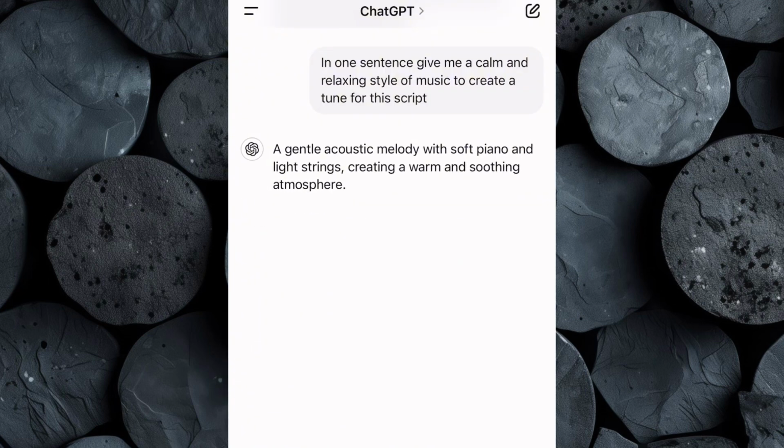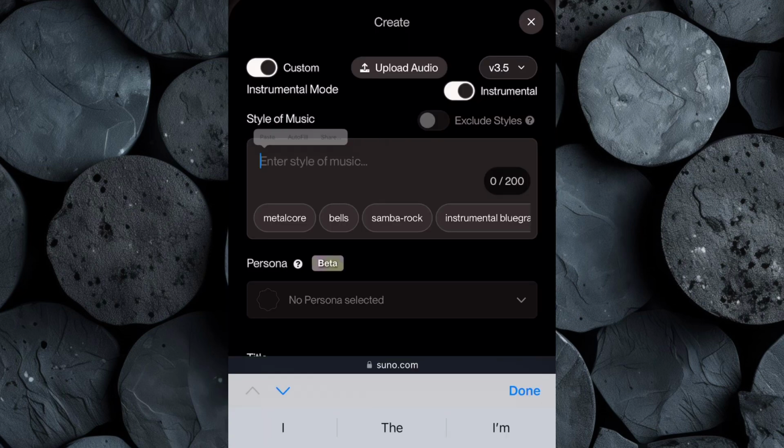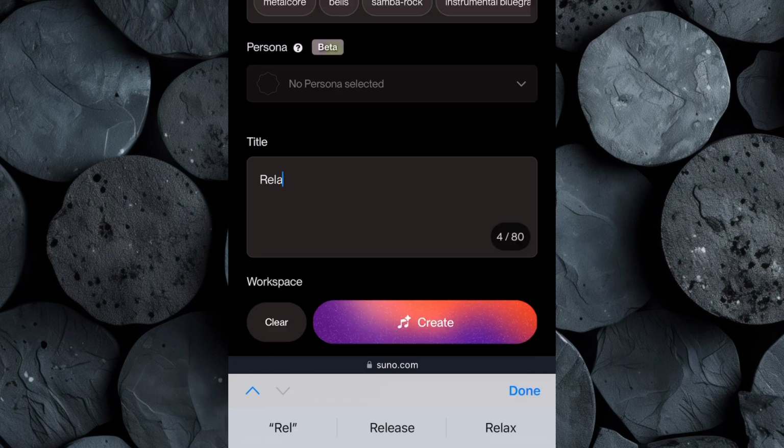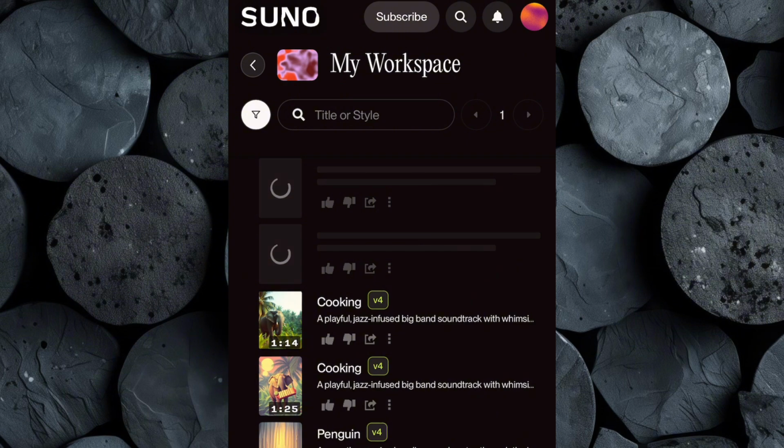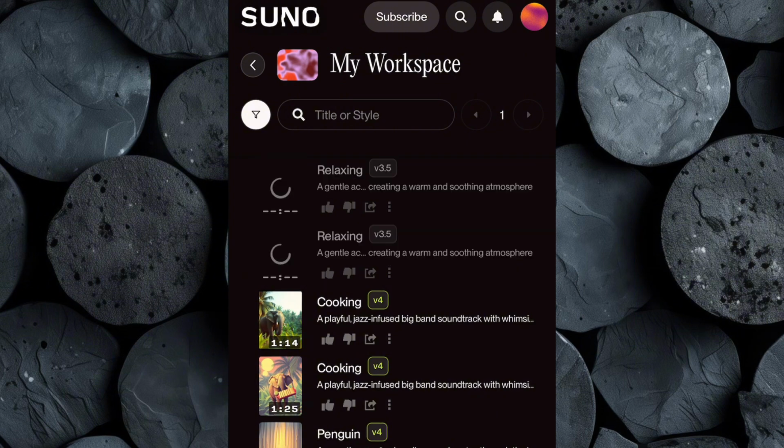Copy the music style and head back to Suno. Now paste the music style into Suno's style box, then give your track a title that matches the theme of your video and hit Create. Suno will instantly start generating a custom music track based on the style you provided. In just a few moments, you'll be presented with 2 music options that fit the mood and tone of your video. Take your time and listen to both tracks carefully.